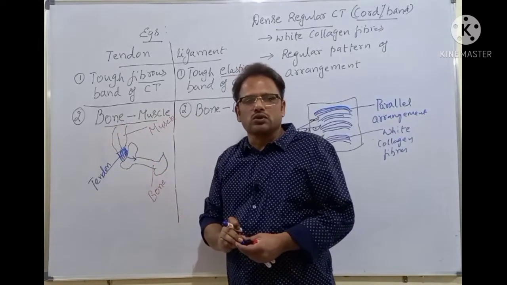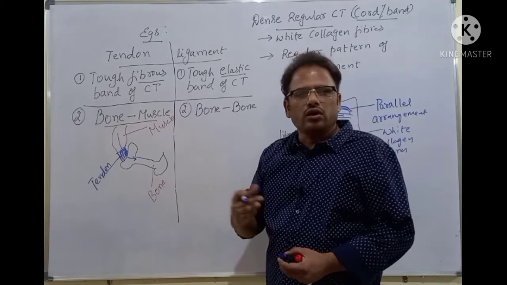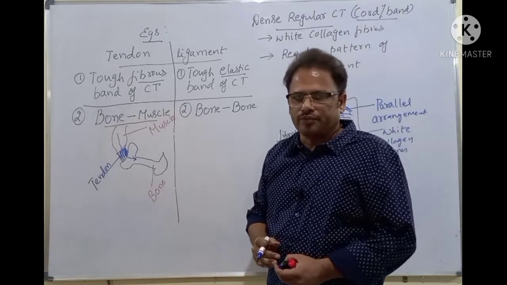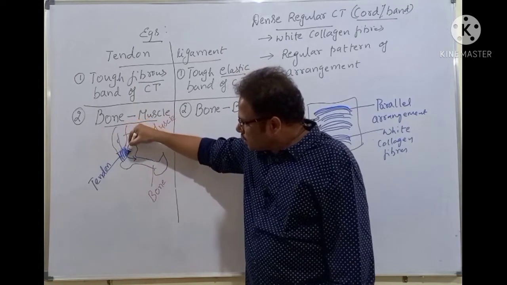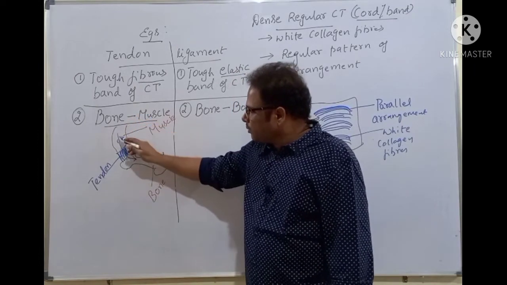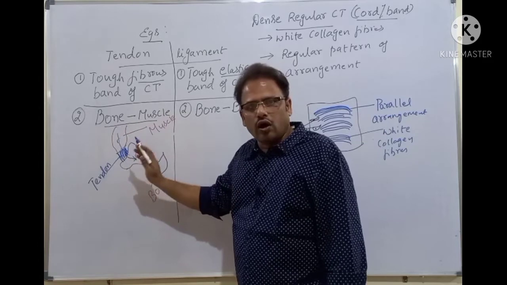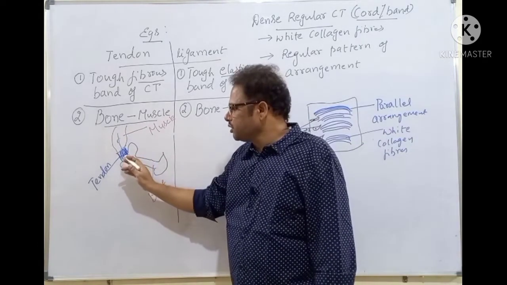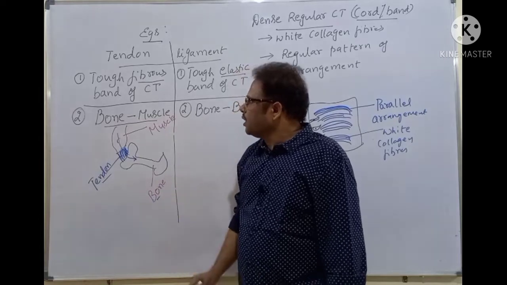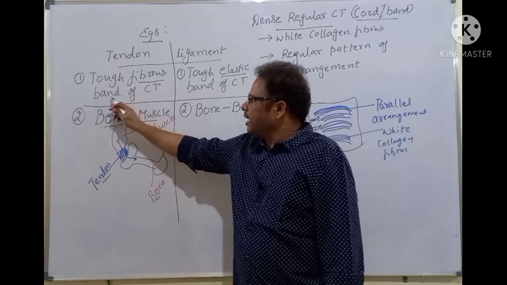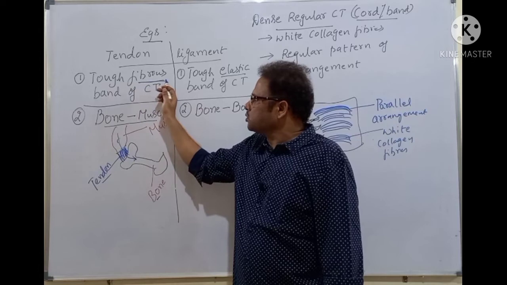What is the most important property of the muscle? Contraction and relaxation, isn't it? The force of muscle contraction is passing to the bone from the muscle through the tendon. That's the most important function of the tendon. It connects the muscle with the bone. And it's a tough, fibrous band of connective tissue. Fibrous. Note down this point.